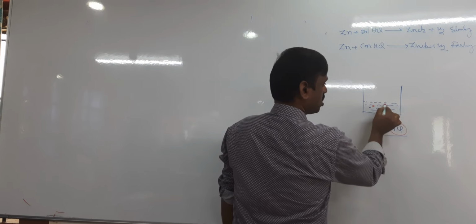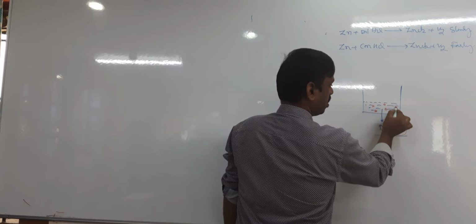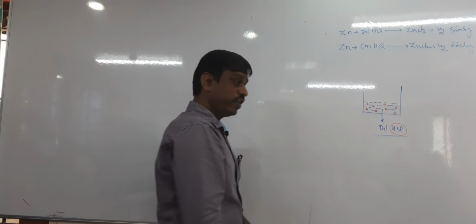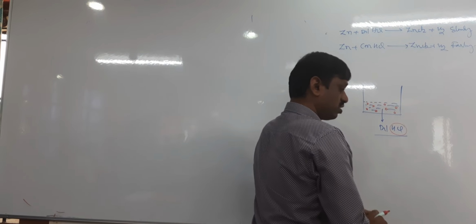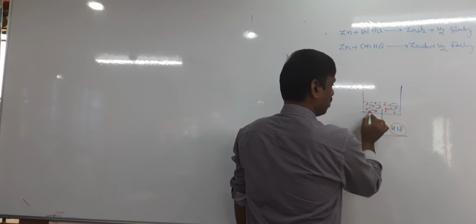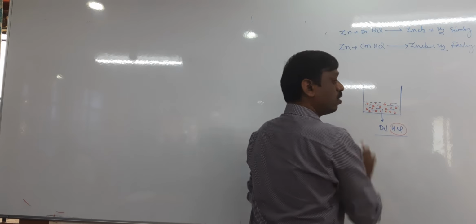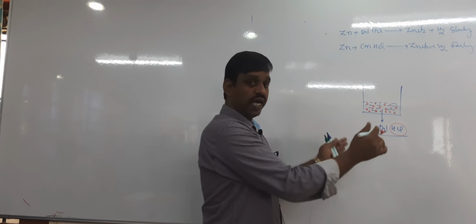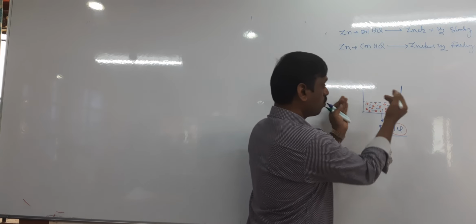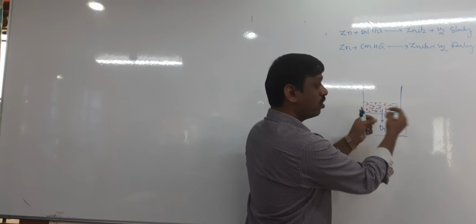There is a smaller number of solute particles, that is HCl particles. Then when the concentration increases, what increases? The number of solute particles increases or not? The number of solute particles per unit volume increases. It means as the number of solute or reactant particles per unit volume increases, the collisions between them increase.